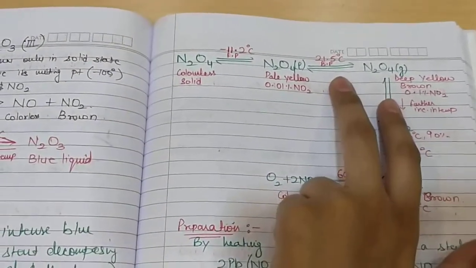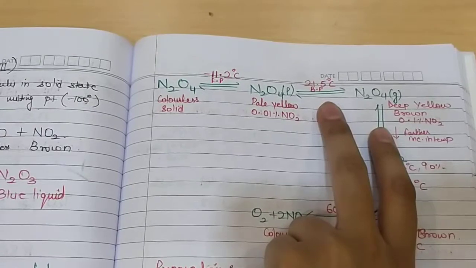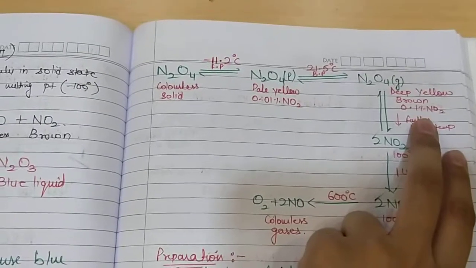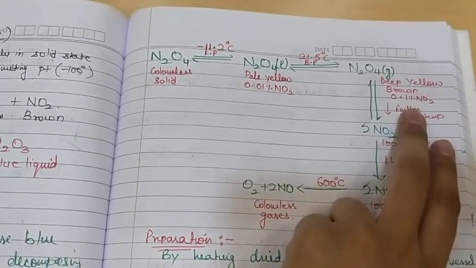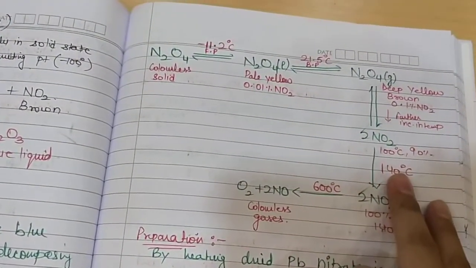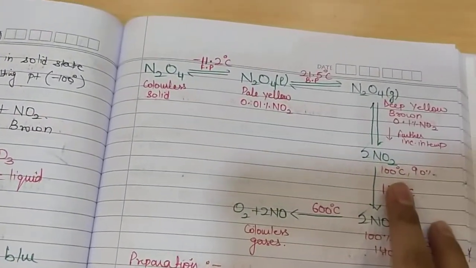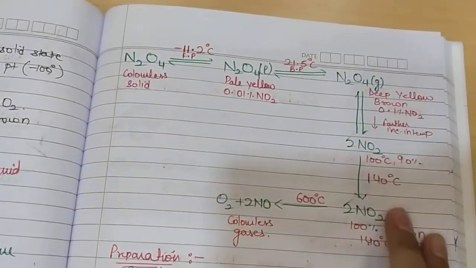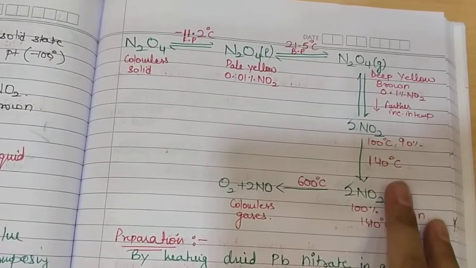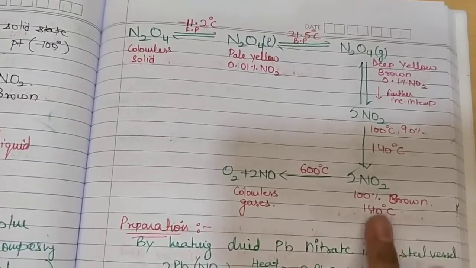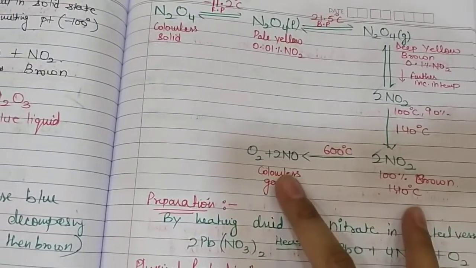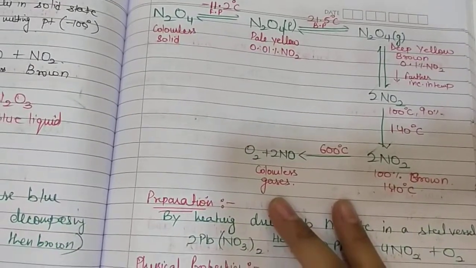Further, we raise the temperature to its boiling point, that is 21.5 degrees Celsius. Then the pale yellow color will change to deep yellowish brown color, due to the formation of 0.1% NO2 in N2O4. If we further increase the temperature to 100 degrees Celsius, then there is complete formation of NO2, and the color would be brown. Further raising the temperature to 140 degrees Celsius and further to 600 degrees Celsius will decompose NO2 to oxygen and nitrogen monoxide, which is a colorless gas.